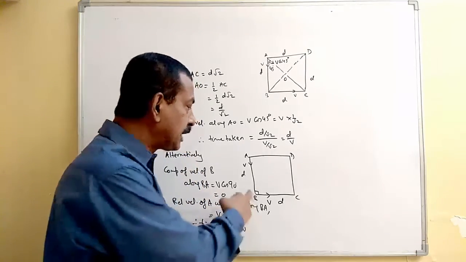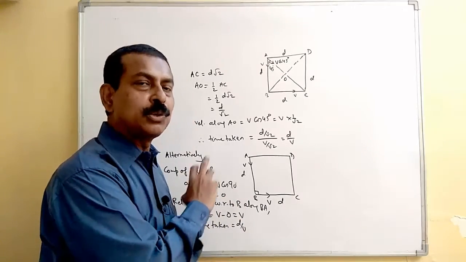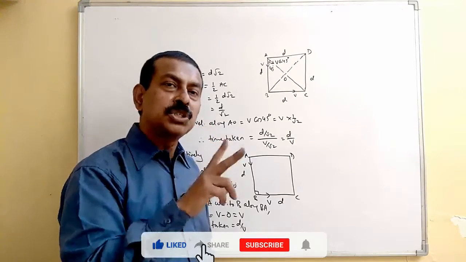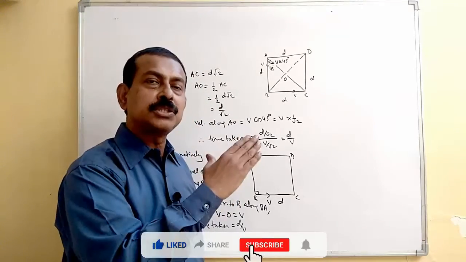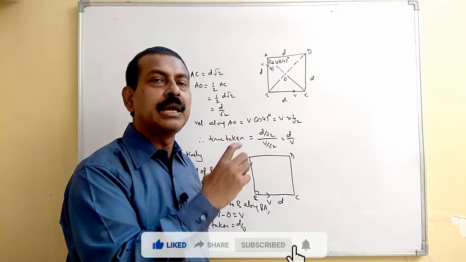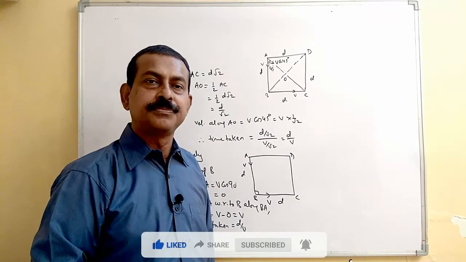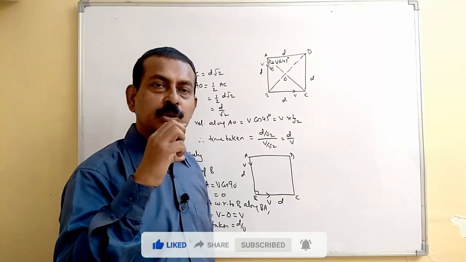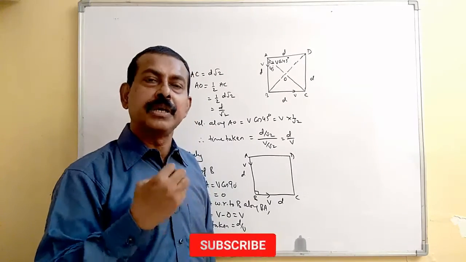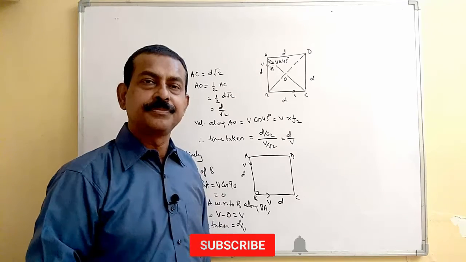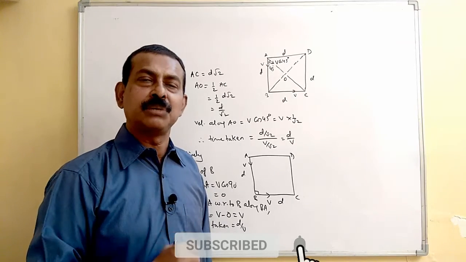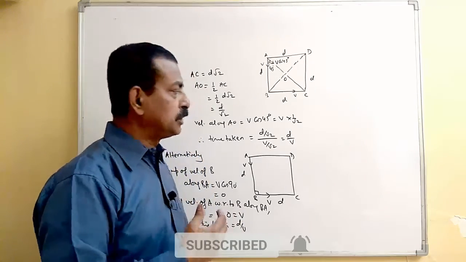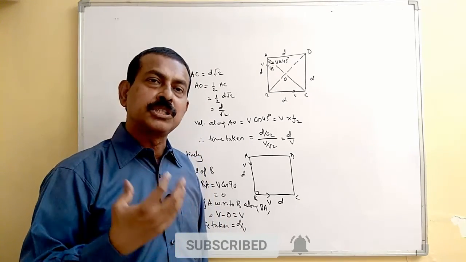But if you try it by this relative velocity concept, you have to simply take what is the angle between two sides there. You find what is the velocity component in that particular direction and then find relative velocity. Once you have got the relative velocity, you can find time taken. That will be equal to the side length divided by relative velocity in that direction. So you can easily solve such type of problems. So these are the problems which we can do from the concept of relative velocity.